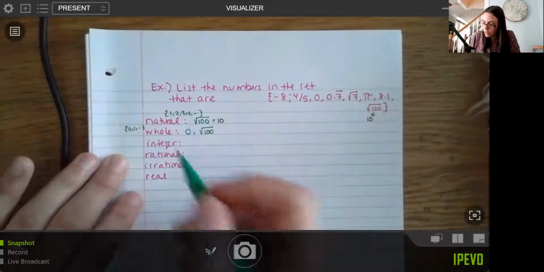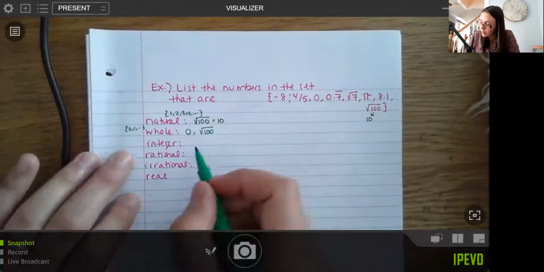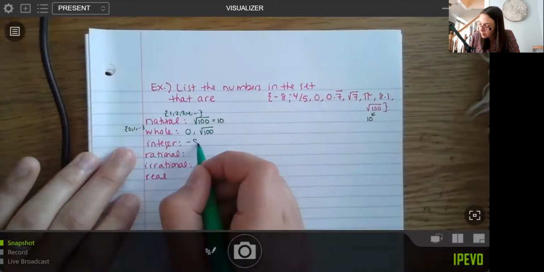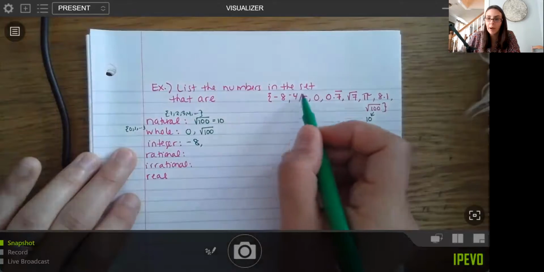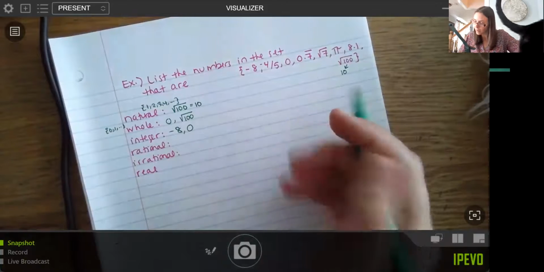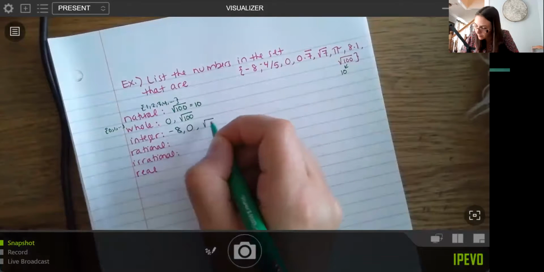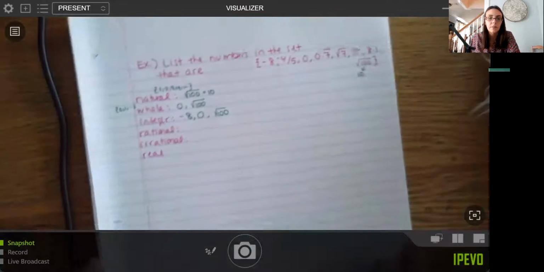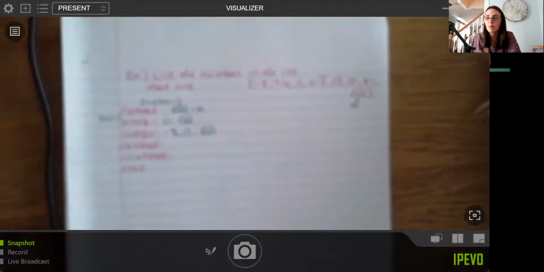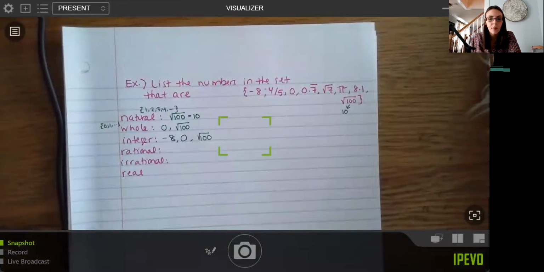Our integers are the same thing, but they include our negatives. So -8. Now this is a fraction, so it's not a part of the integer group. 0 is an integer. And then just the square root of 100. Let's fix that.